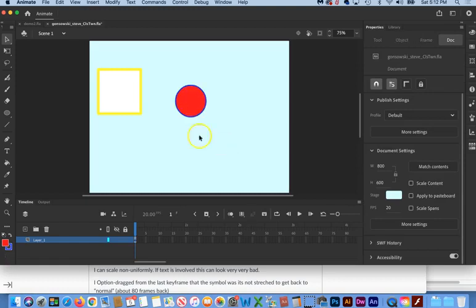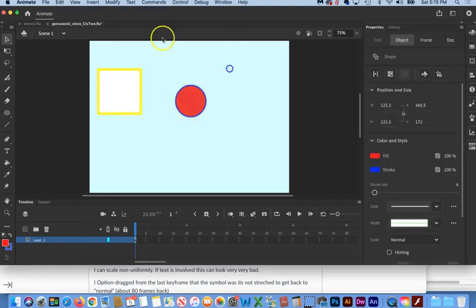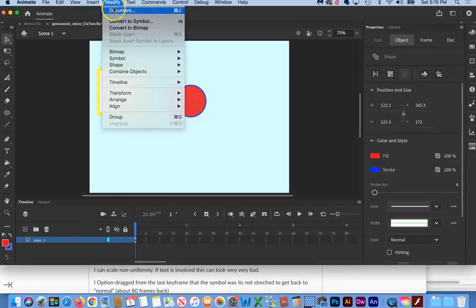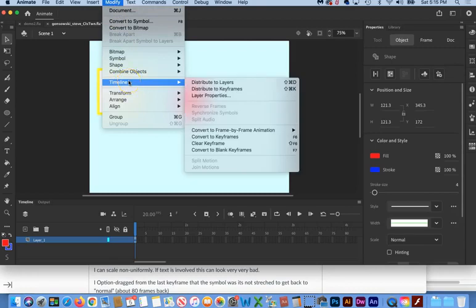So all we're going to do is put one of these on a different layer. And rather than doing an edit and paste onto another layer and having to make a new layer, we can do that all in one step. All we have to do is pick the one entity that we want to go to a different layer, go up to Modify, Timeline, and Distribute to Layers.